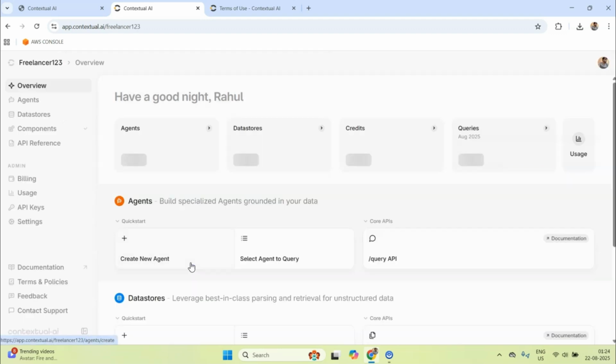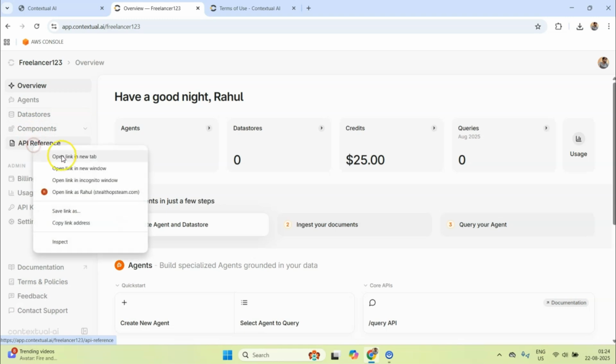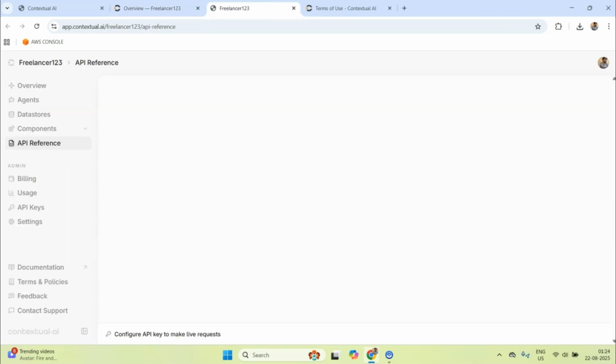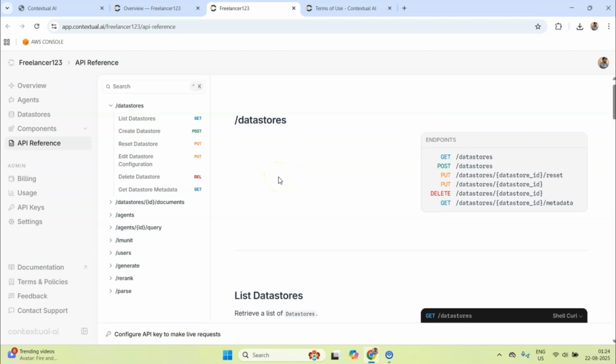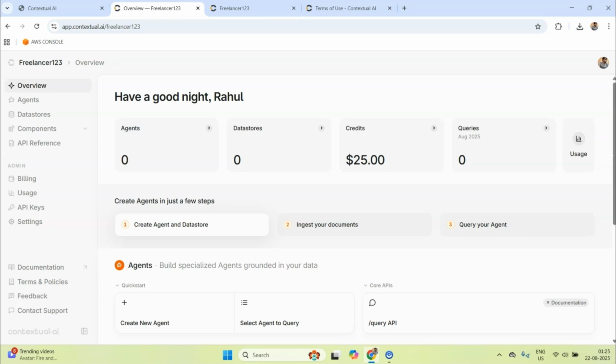Now if I go to the workspace, so this is the user space, and you can see I have got $25 credit. Now let's talk about some of the components here. On your left, you can see various navigation windows. You can see a quick overview, and then we have got agents, API reference, and I might want to open API reference in a new tab. Okay, so you have got this very rich API reference, which I loved, to be honest. But let's talk about creating an agent from the UI.